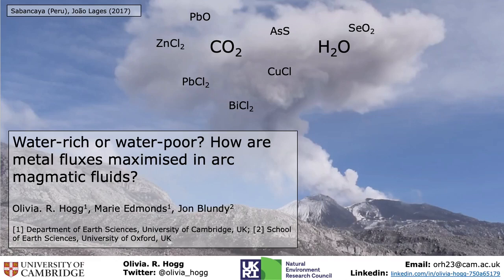I'm Olivia and I'm going to introduce you to my research into the conditions that maximise trace metal outgassing fluxes from arc volcanoes. Now, arc volcanoes emit huge plumes that are comprised of volatiles like water and CO2, but also volatile metals such as lead, copper and bismuth, many of which tend to speciate with chlorine.